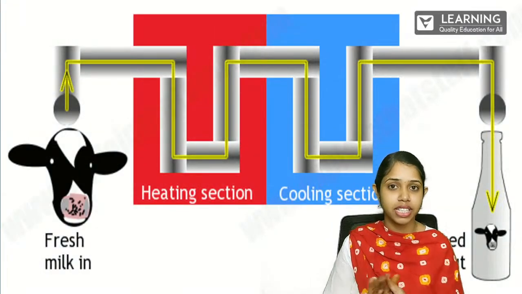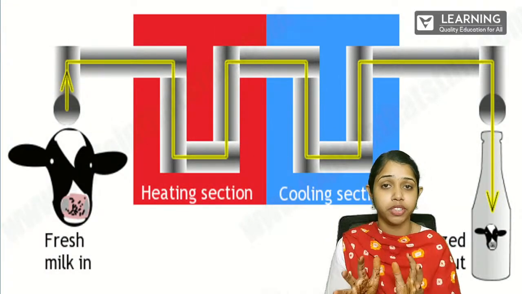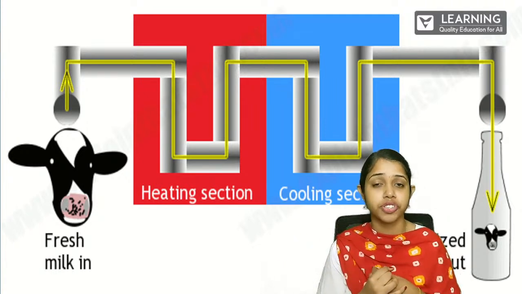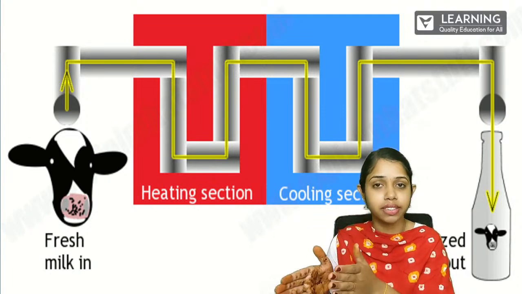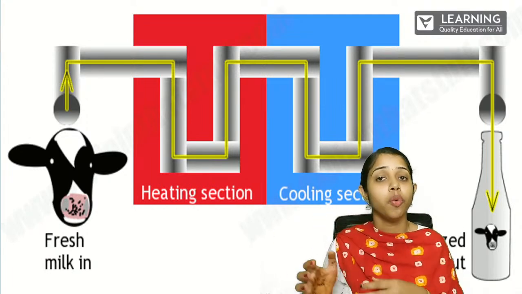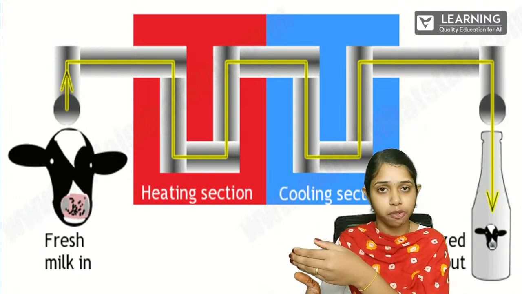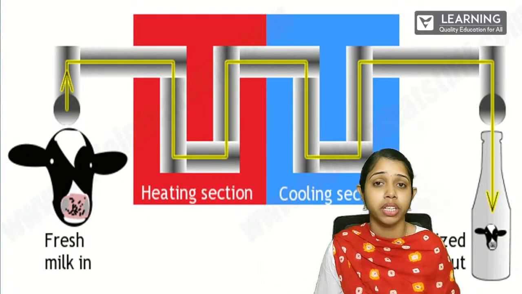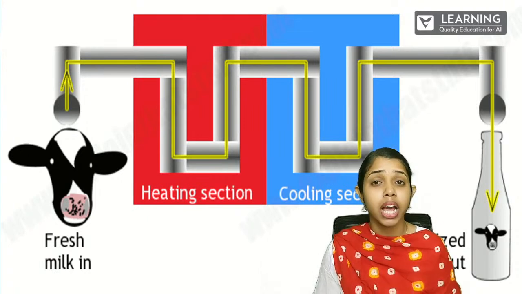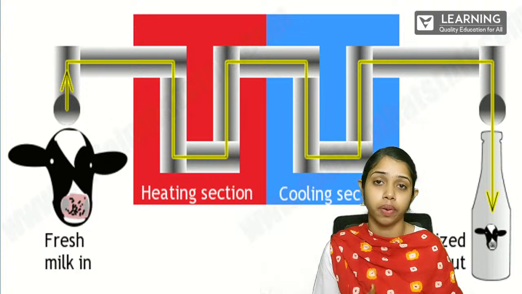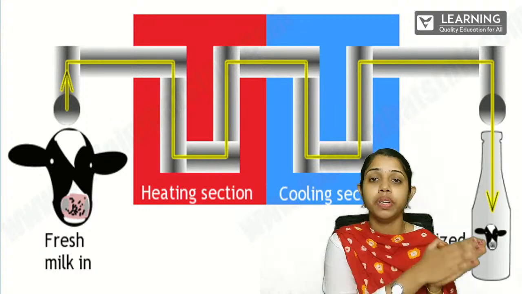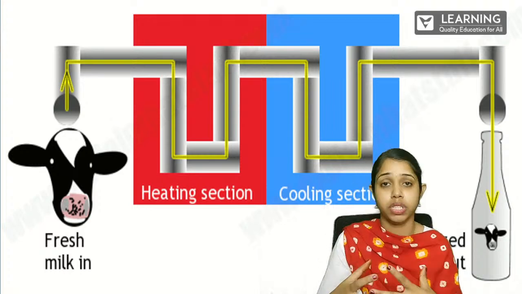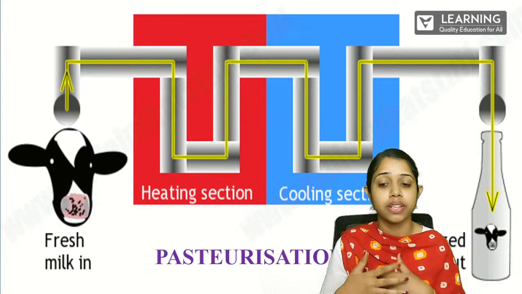Yes, you all can see that it is basically the picture of pasteurization. So what basically happens in pasteurization is that you can see a heating section and a cooling section. The milk which we get from the animals, the cow, will first be heated at a higher temperature for a few seconds, and then it will be suddenly chilled and cooled down. Then it will be packed and sent to different places for our use. So how is this particular process called pasteurization?